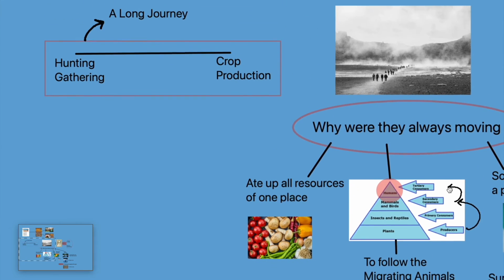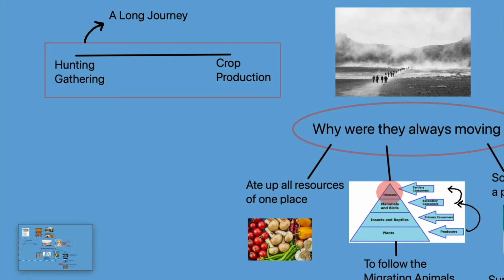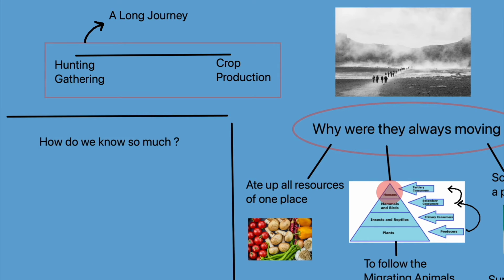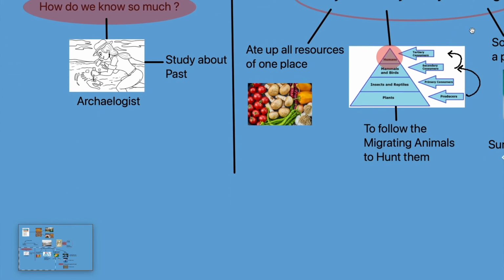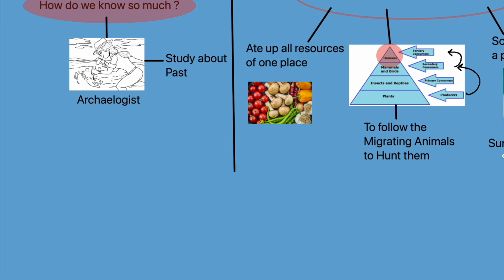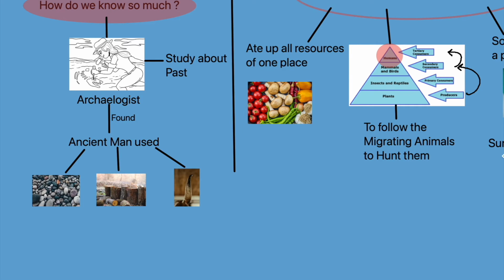The next question is, how do we know so much about these people? The answer is because of archaeologists. These are the people who find out and study about the lives of people in the past and bring out to us the valuable information. They found that ancient man mostly used stone, wood and bone to make his tools, and as the stone is the hardest amongst them, we see that most of the tools found are made of stone, as they could survive the harsh weather conditions.